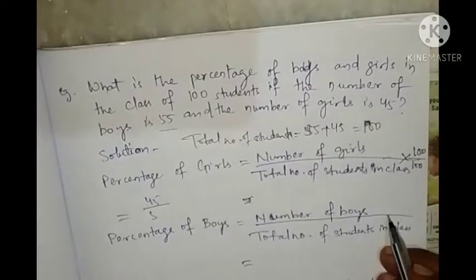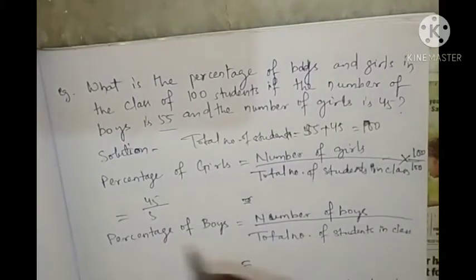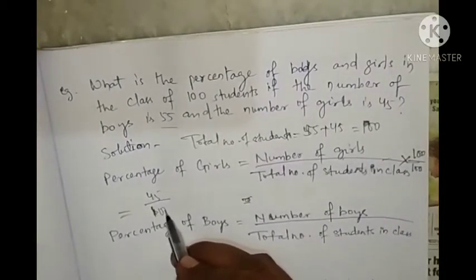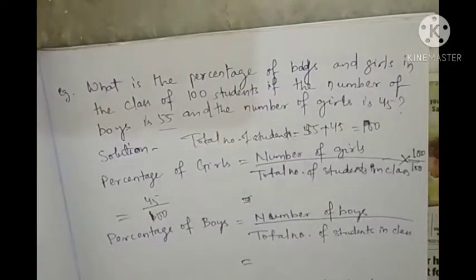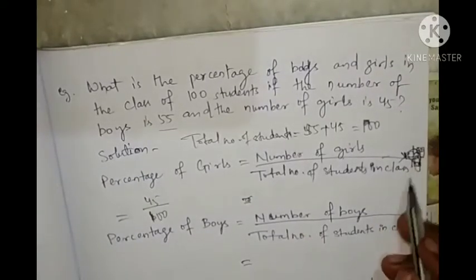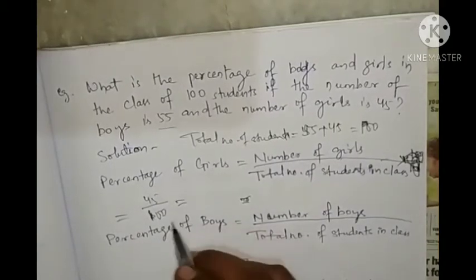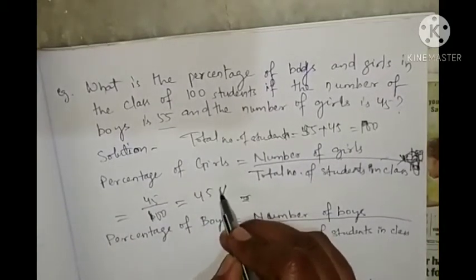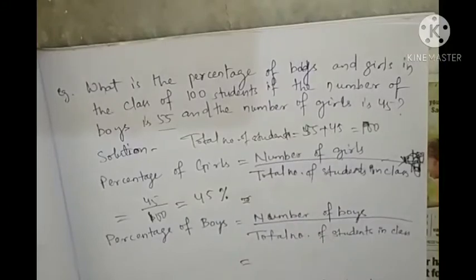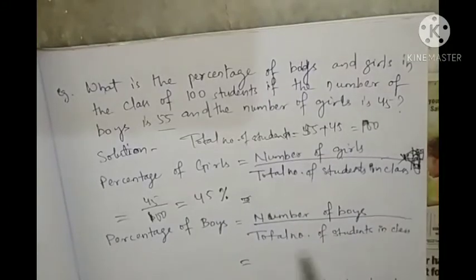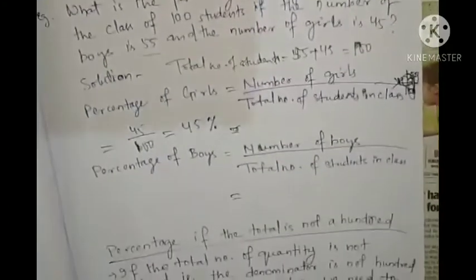Okay. So 45 by 100, sorry, here we will not write 100. So 45 by 100, that is 45%. Okay. So look at here, percentage of boys.